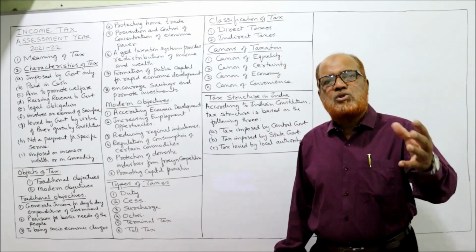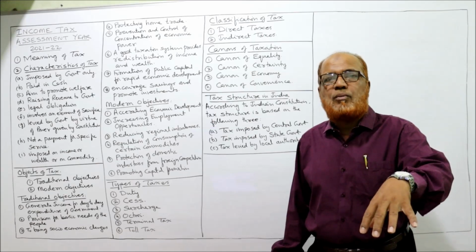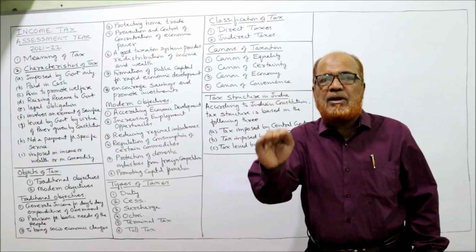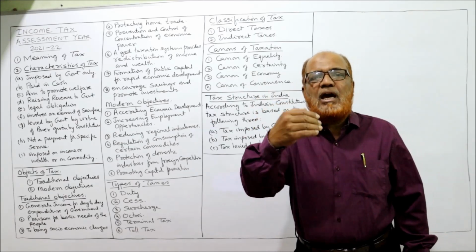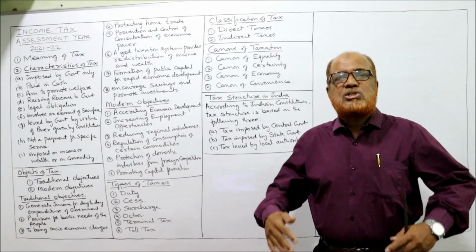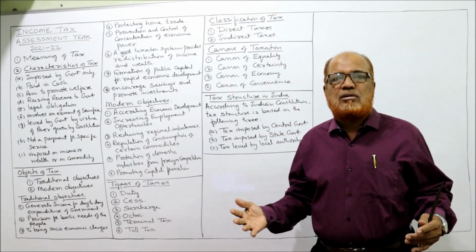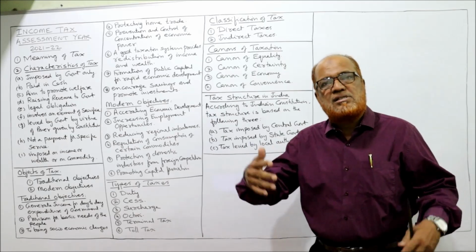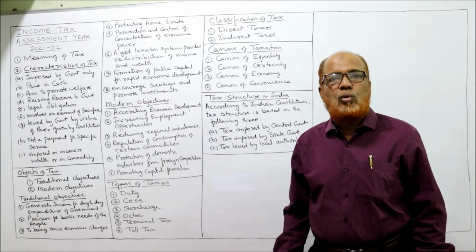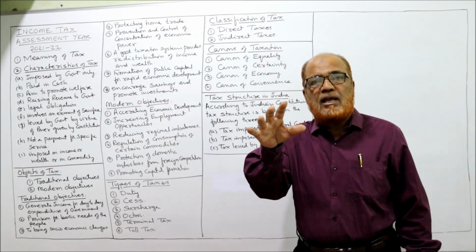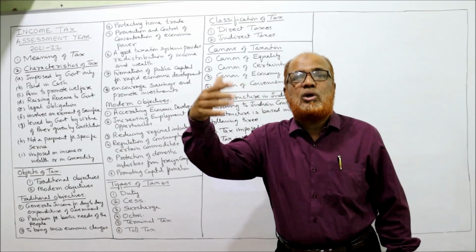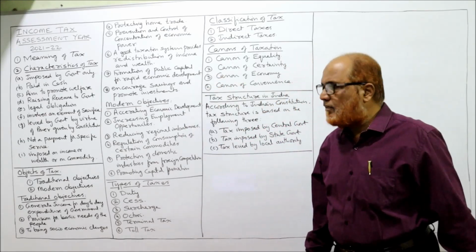Through the taxation policy, this imbalance will be reduced. The government will encourage the people to start industries and businesses in rural areas, so that undeveloped areas should also develop. That is also one of the objectives.